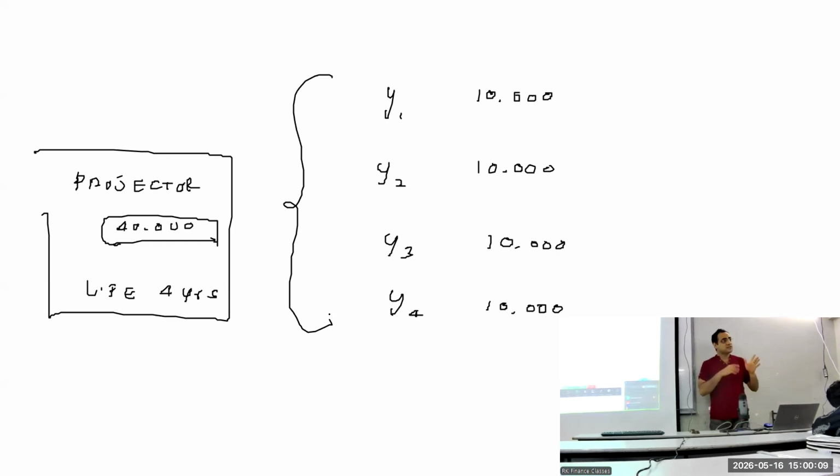Now, Kshitiz, does the value of the projector go down or go up every year? Yes, every year the projector value will go down, but that is not depreciation. We don't care what the value of the projector is every year. The reason is I'm not in the business of selling projectors, I'm in the business of using the projector. Whether the value goes up or down every year, it makes no difference to me, because I won't be selling the projector to run the lectures, I will be using it. So the market value of the projectors every year, I won't even keep track of that.